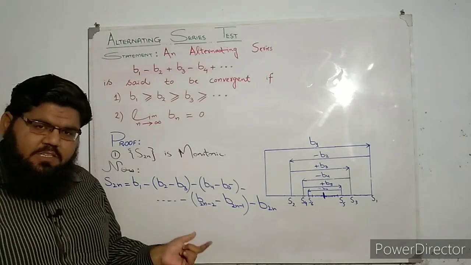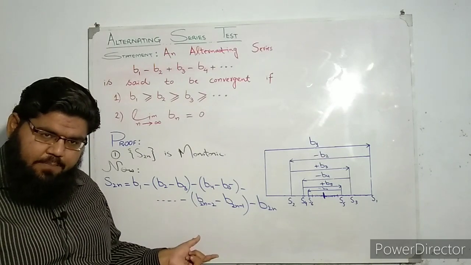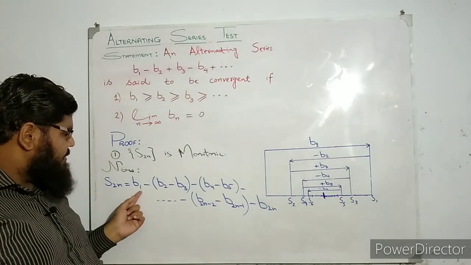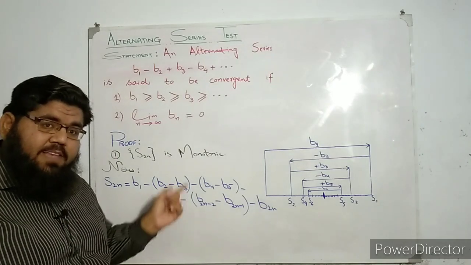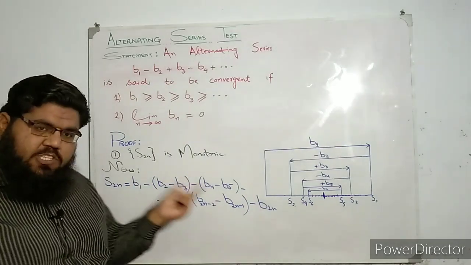I have just written the sum of first 2n terms, and I have written it in a different way. Actually it was B1 minus B2 plus B3 minus B4 and so on, but I have arranged them in such a manner that this expression is valid.